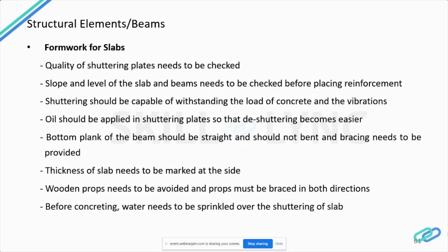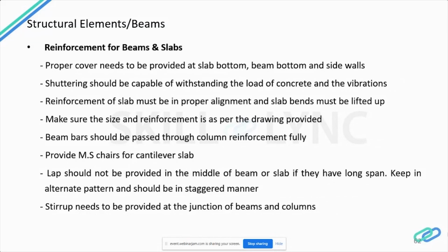Now next, let's see the reinforcement for beams and slabs. I explained the plinth beams earlier. Here I am combining the beams and slabs, as the reinforcement is done together when you go to the upper floors. For reinforcement of beams and slabs, the reinforcement should be checked and should be free from scale, rust or mud, and proper cover for reinforcement should be provided at the slab bottom and beam bottom and side walls also.